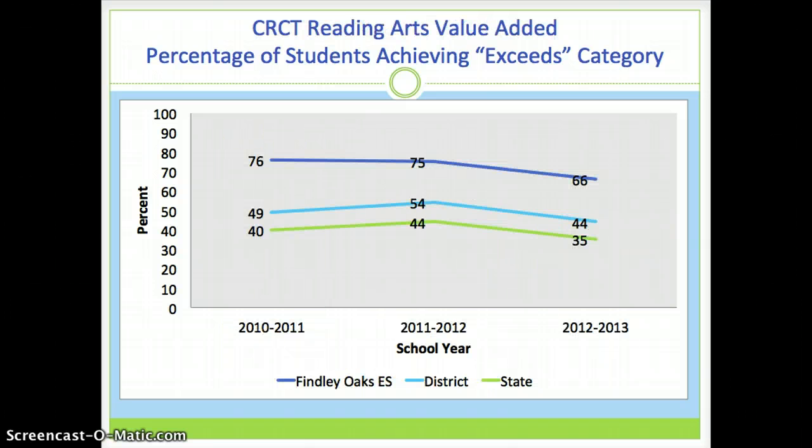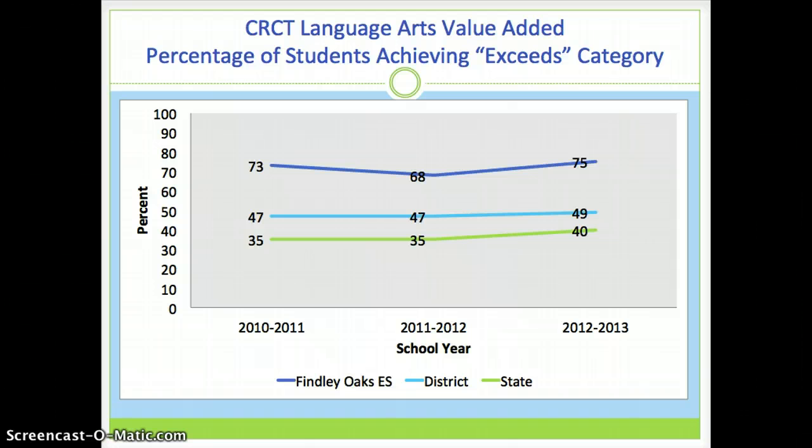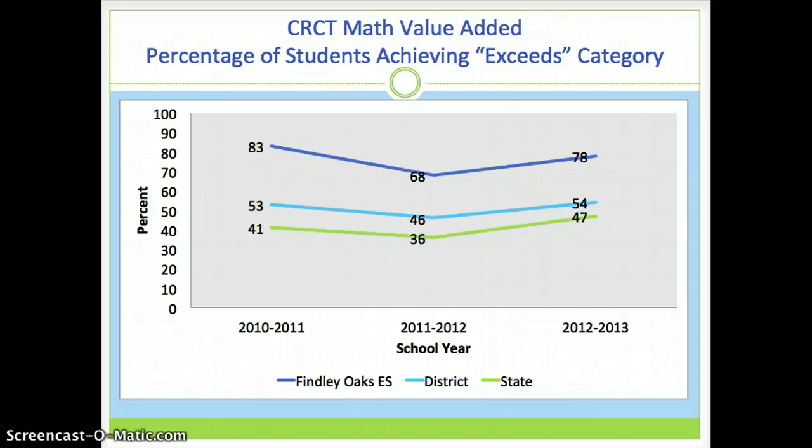These next three graphs show a value-added model for students achieving in the exceeds category for the past 3 years. The 2010-2011 data represents this cohort's third grade year. Then the 2011-2012 data represents the same cohort's fourth grade year. And finally, the 2012-2013 data show the same cohort's fifth grade year. Here we have data for the reading test. Here is the same model showing scores on the language arts test. And here is the same model showing scores for the math test.